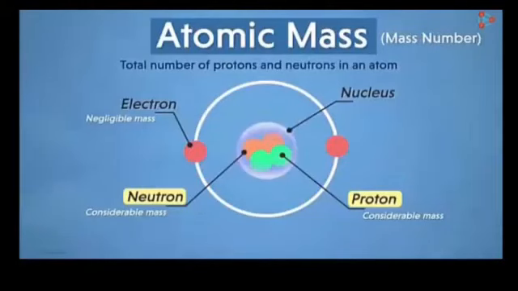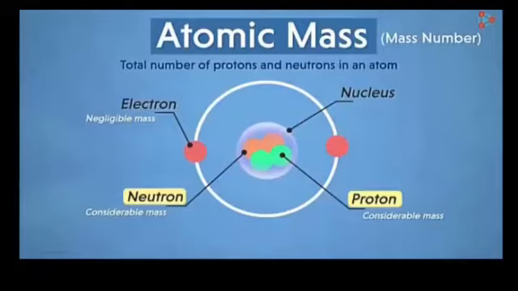So let's discuss the different particles of an atom. Electrons have negligible mass. But the two other subatomic particles of an atom, neutrons and protons, have considerable mass. So we are not going to discuss electrons here. We are going to discuss neutrons and protons here. Both of these particles are present in the nucleus of an atom.